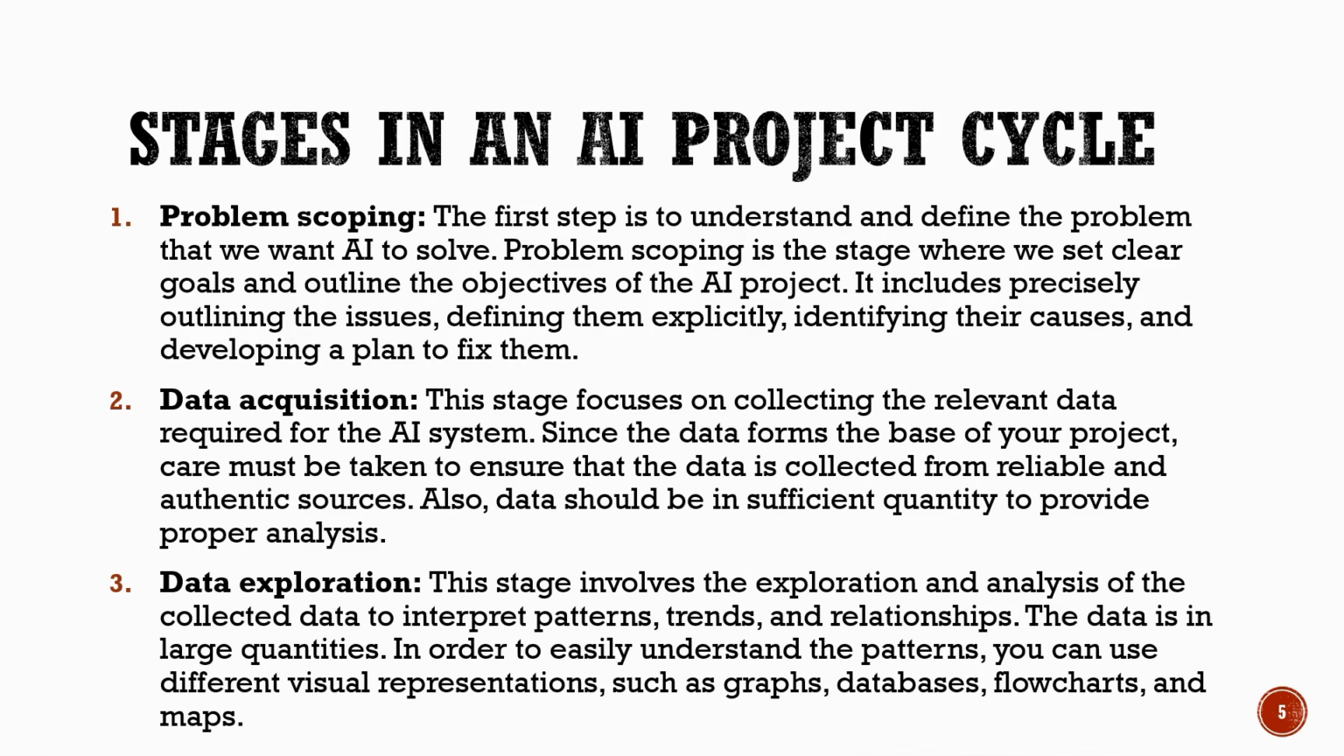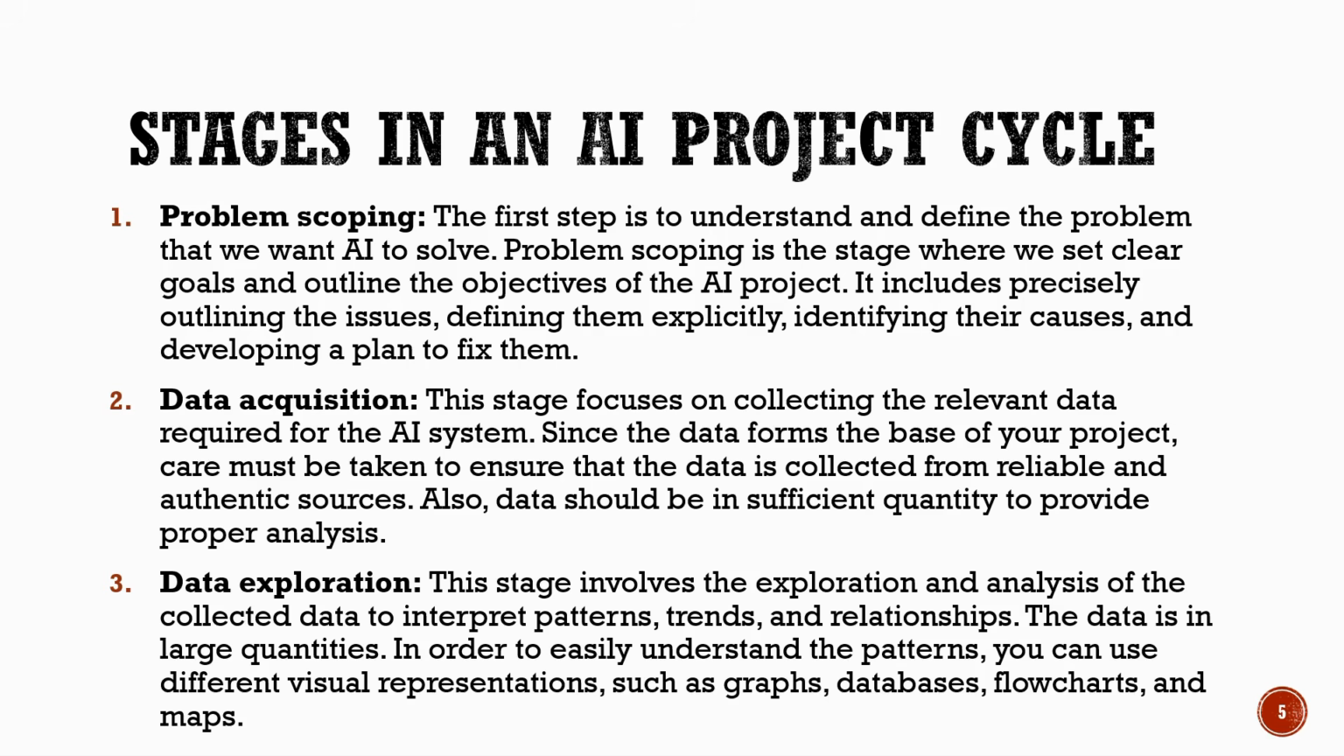Let us now understand the first three stages of the AI project cycle in detail. First is problem scoping. In this stage, we clearly understand and define the problem that we want AI to solve. We set clear goals and outline the objectives of the project. This includes identifying the issues, understanding their causes, and planning how to solve them effectively. Next is data acquisition.